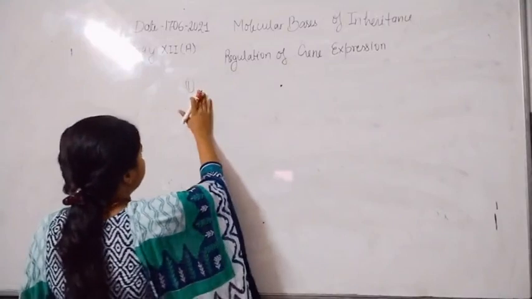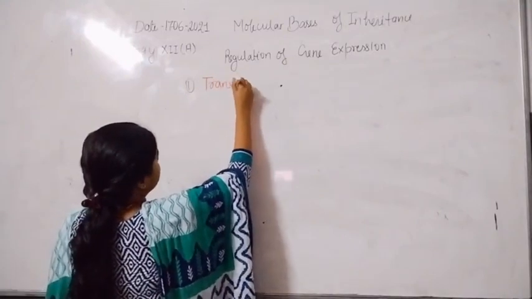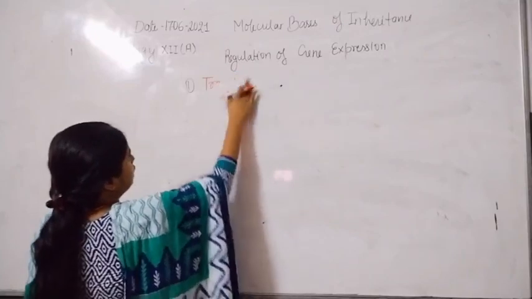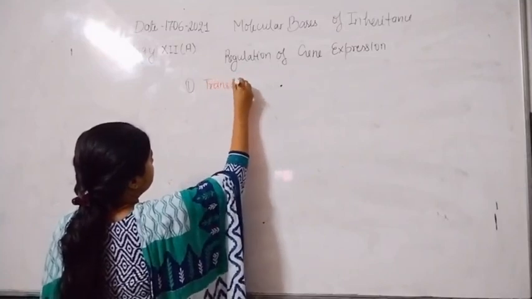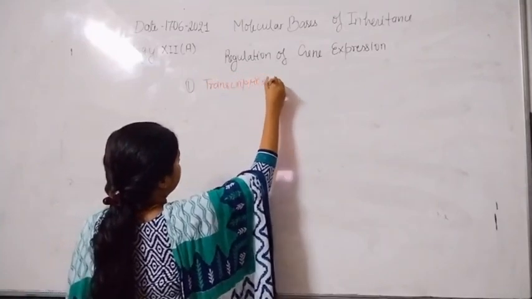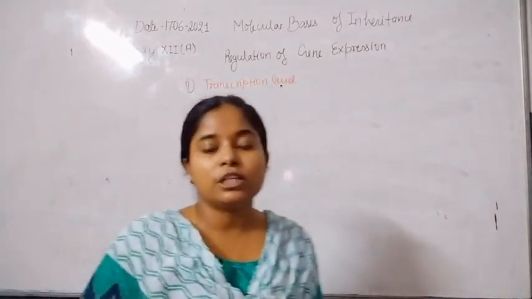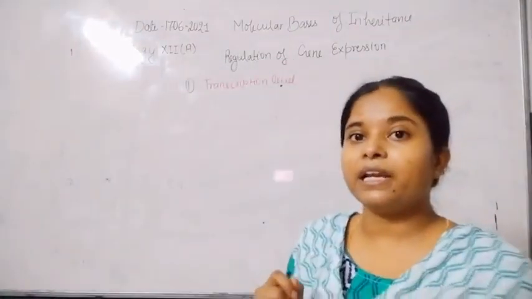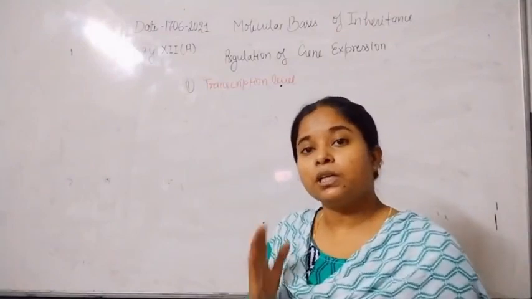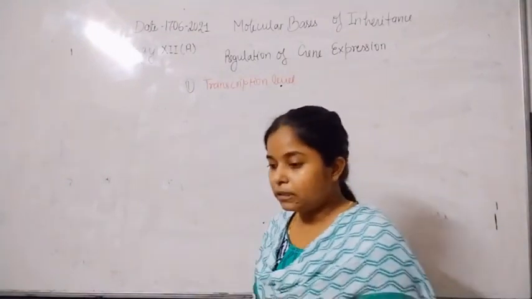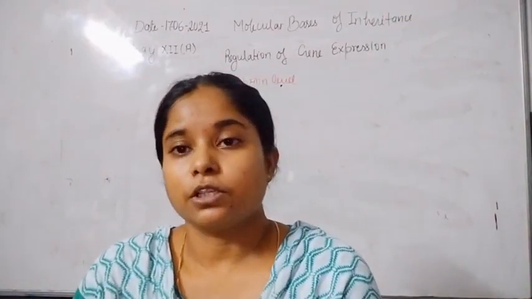Now, the first step is the transcription level. As we already know, in the transcription process the mRNA gets synthesized from the DNA, and different enzymes take part in the transcription of mRNA.